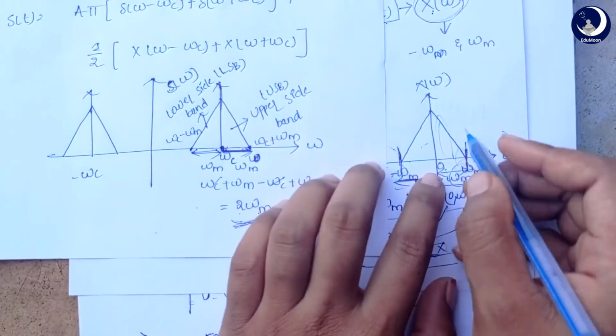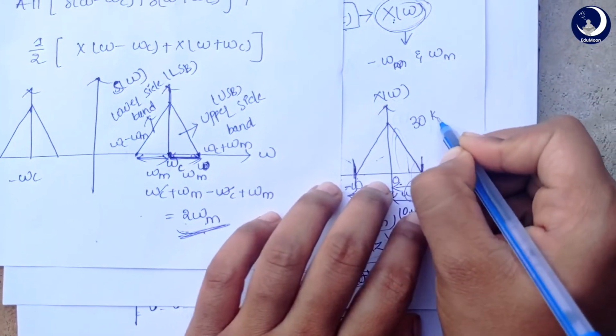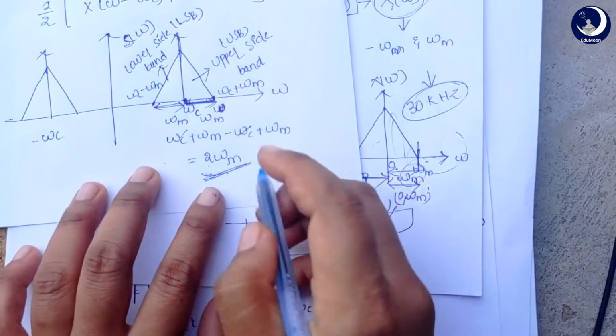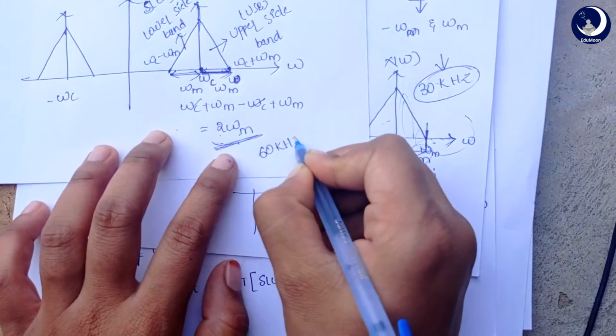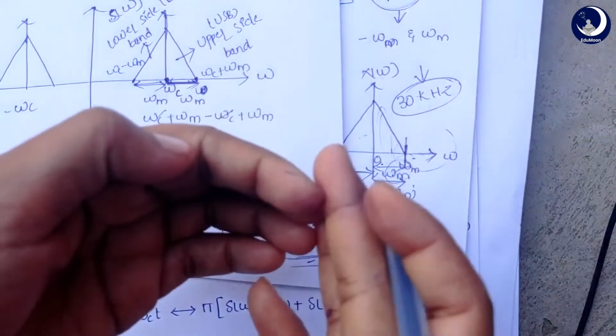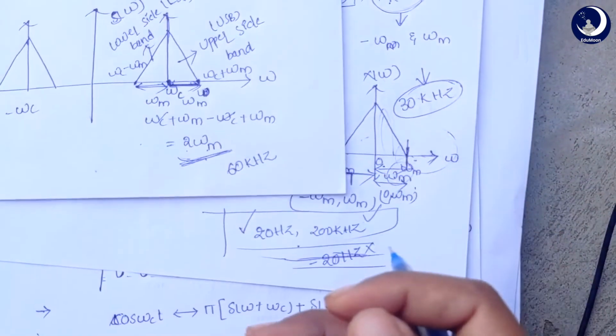For example, let's consider we only have 30 kilohertz of bandwidth where we can transmit our information, but here we will have 60 kilohertz. That means our range of sending information increases using the modulation process.